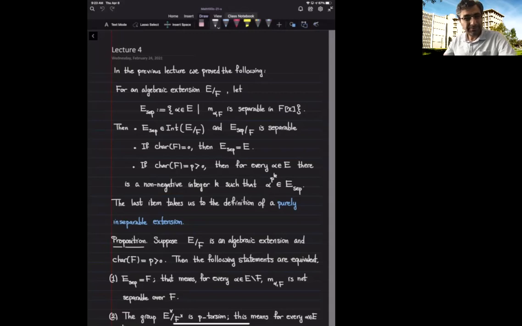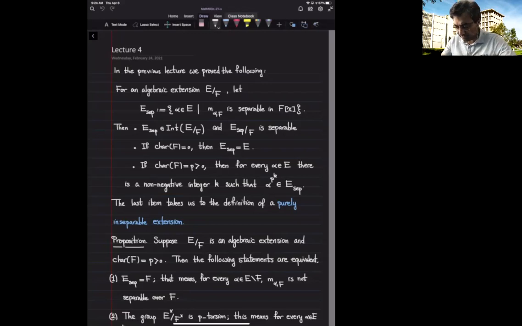Hello. In the previous lecture, we started with an algebraic extension and then considered all the elements alpha in E, the larger field, such that the minimal polynomial of alpha over F is a separable polynomial in F[x]. We call this set E sub sep, and we showed that E sub sep is indeed a field. It is an intermediate subfield of E over F, and by definition, E sub sep over F is a separable